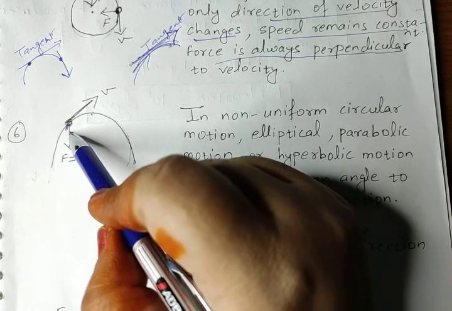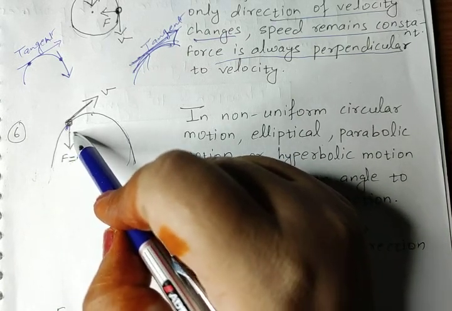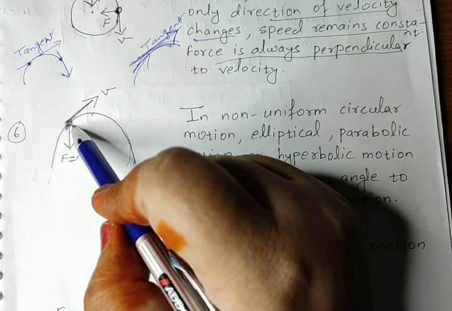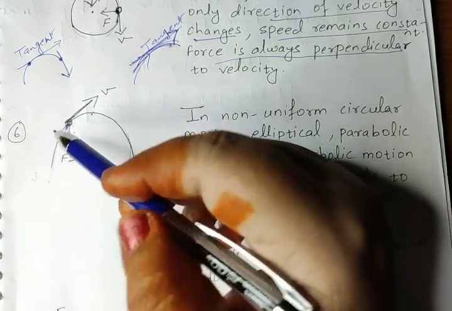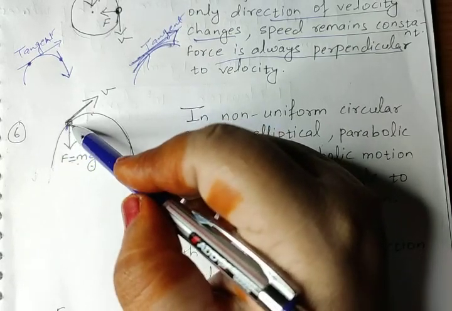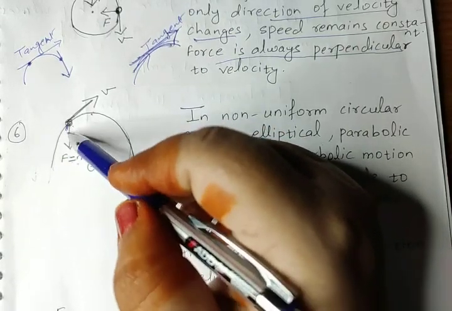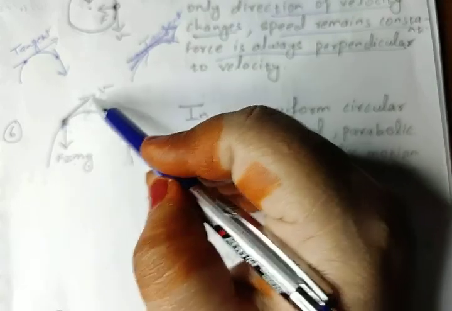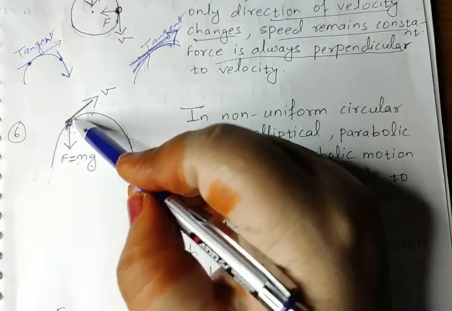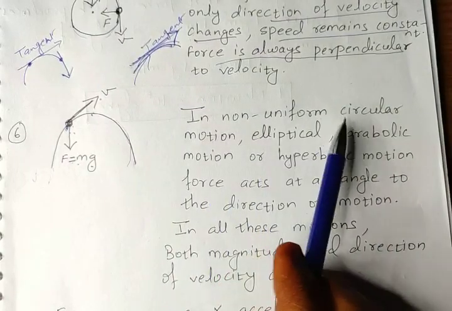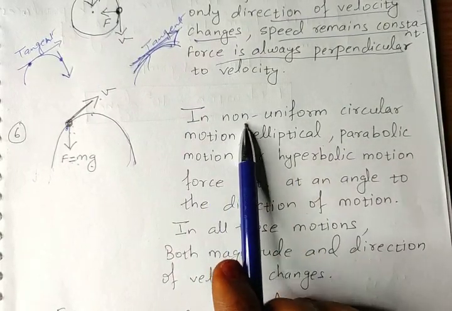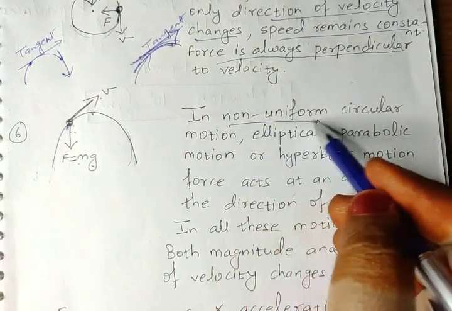A force acts on the body. How much force? This is equal to its weight, that is m into g, which always tries to bring the body down. The body is moving up here with velocity v. So why is it said non-uniform?